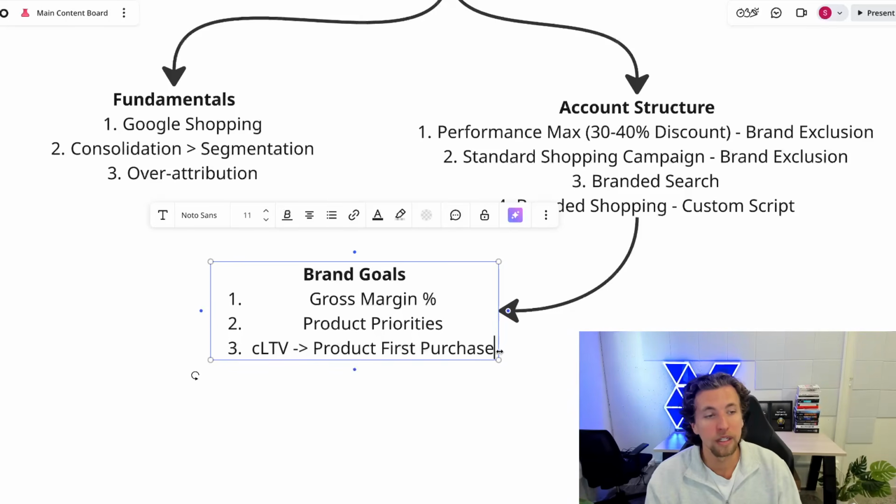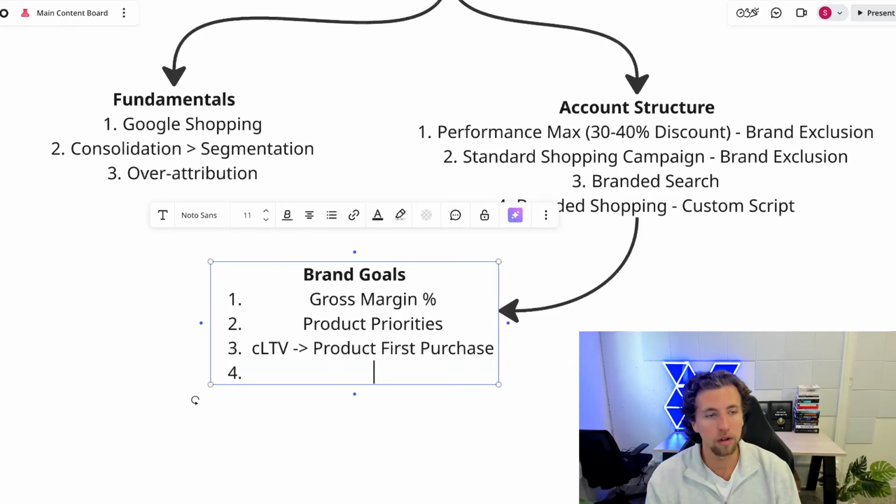And then vice versa, we have uncovered products and categories that have close to a 2 to 3% repeat rate off the back of them, which is terrible. So practically, we need to make all of our profit on first purchase, or these customers are never profitable. You go into the Google account, you look at those specific products, those specific collections, you break it out, and you go, wow, we're making $1 on first purchase here. And these people never come back and buy again. And so we shouldn't even be spending on these at all, or we should be segmenting this out and have a much higher efficiency target. Because unless we're operating at a much higher efficiency, we should not be spending on these products.